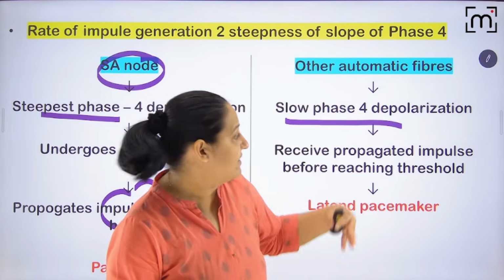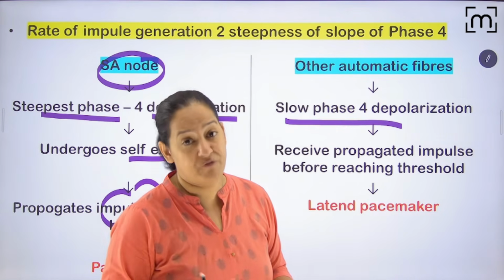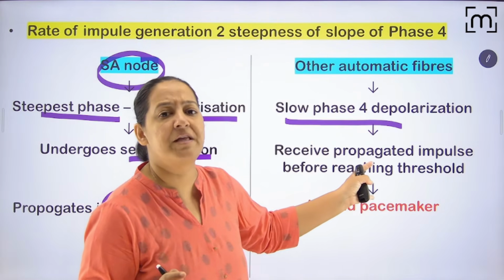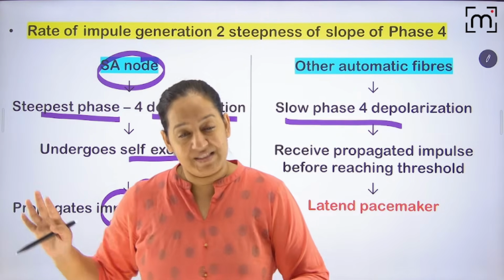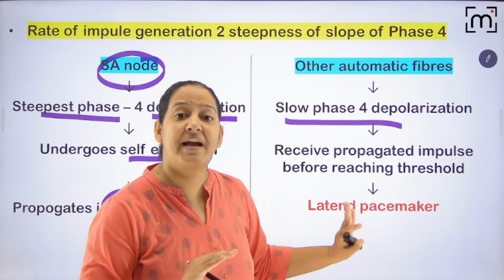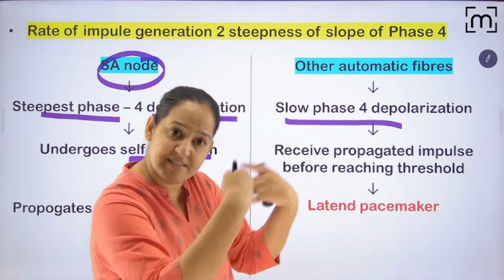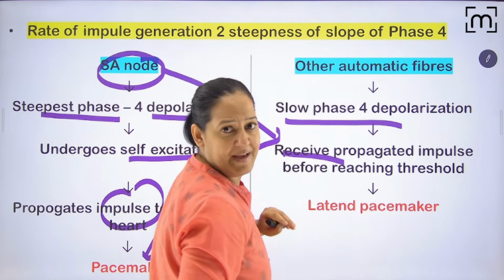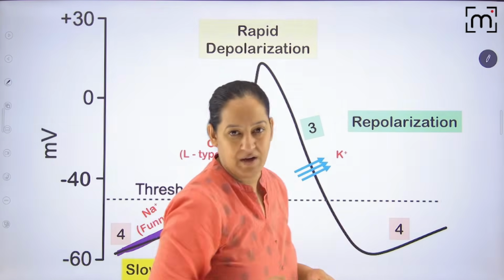Till they generate the next impulse, before that they receive it from the SA node, which is very fast. They can also generate the impulse. They have the ability, so if the SA node is non-functional, they will take over the role. But they generate the impulse at a slower speed. Before they generate it, they receive the impulse generated by the SA node. So these are known as latent pacemakers. I hope you got it.